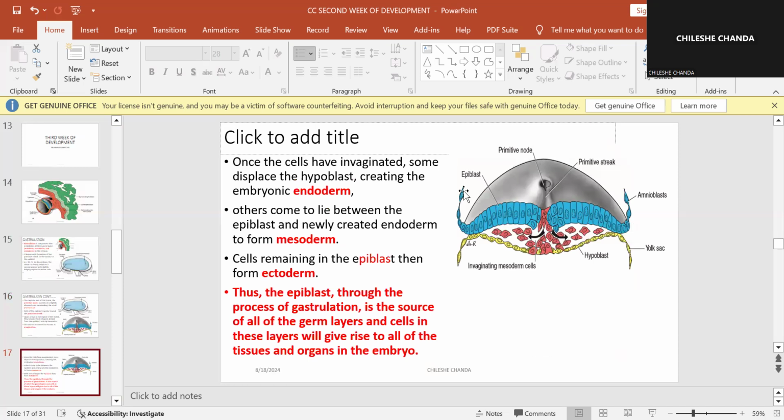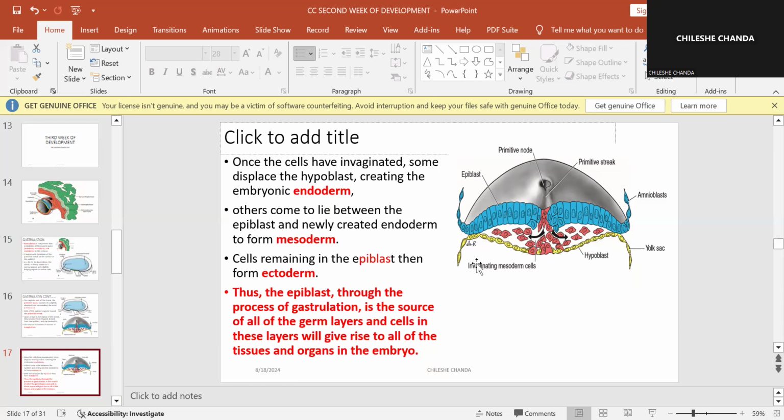Once the cells have invaginated, some will displace the hypoblast, creating the embryonic endoderm, okay? So you will notice that they will come and displace this hypoblast here, and they will form the endoderm. Others will lie between the newly formed endoderm and the epiblast, okay? And so these will be called the mesoderm, okay?